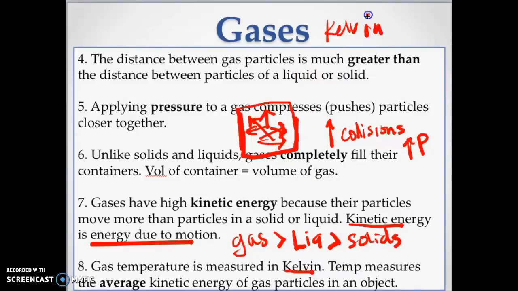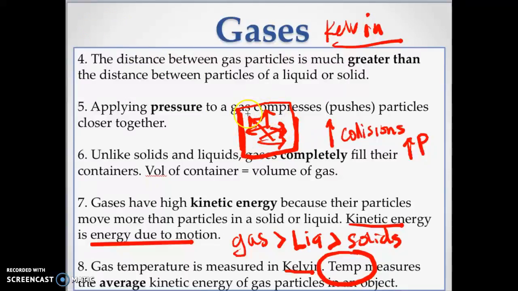Kelvin is usually used as the unit of temperature. And temperature, you guys probably think, oh, what is temperature? Temperature is how hot or cold something is. That's true, but in chemistry, temperature is actually measured as the average kinetic energy of particles in an object. So when we talk about temperature, we're actually talking about how fast the molecules are moving.